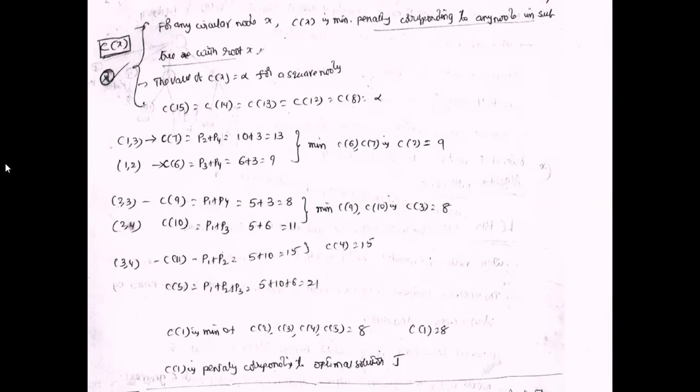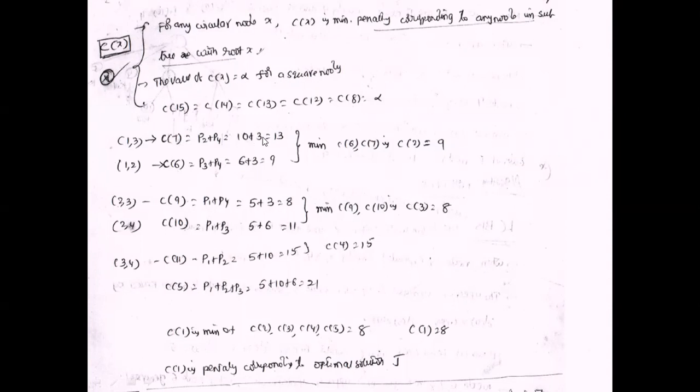The penalty for the third job is 6 and the penalty for the fourth job is 3. So totally 9. For the sixth node, the penalty is 9.